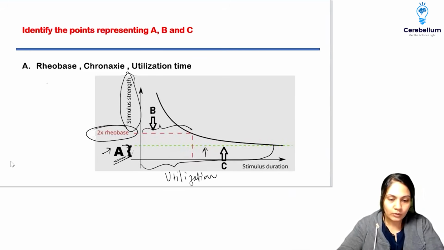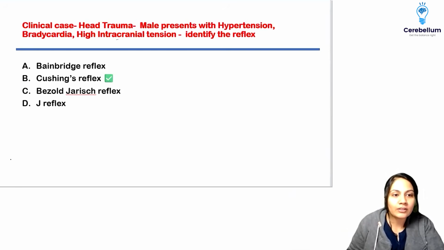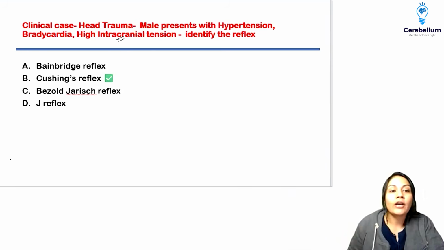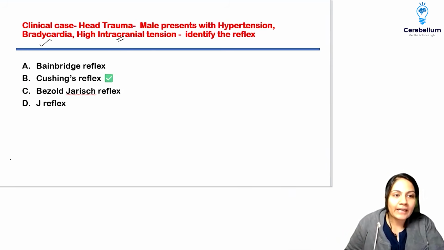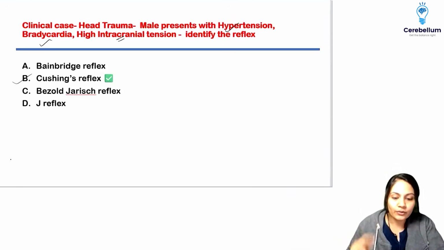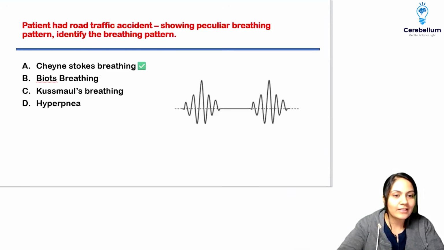Okay, next. This question came. I hope all the cerebellum students got it correct, because otherwise the bridge is ready for you. I told you whenever there is head trauma and increased intracranial tension, there is confusion between the heart rate and BP. Heart rate is only going to increase in the Bainbridge reflex. So here you have bradycardia and hypertension, which is nothing but the Cushing's reflex. I hope this is correct. Whoever got it wrong, let's leave you on the bridge.